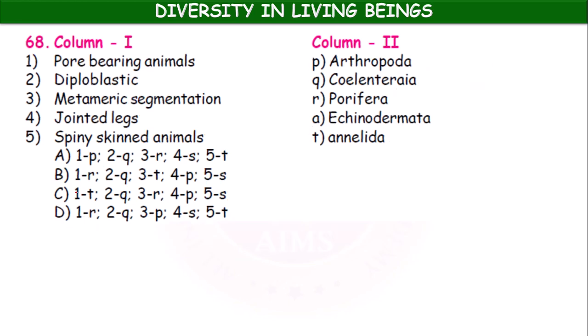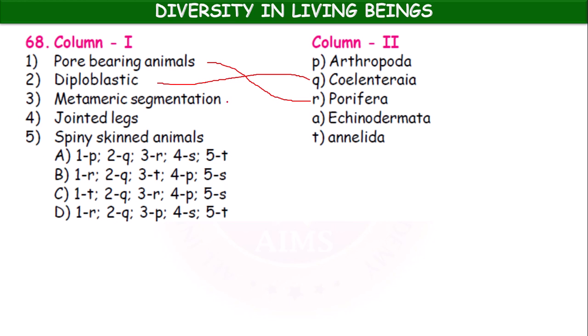Next, pore bearing animals, diploblastic, metameric segmentation, jointed legs, spiny skinned animals. Here the phyla are given: Arthropoda, Coelenterata, Porifera, Echinodermata and Annelida. Okay, first let us match. Pore bearing animals, Porifera. Diploblastic, Coelenterata.